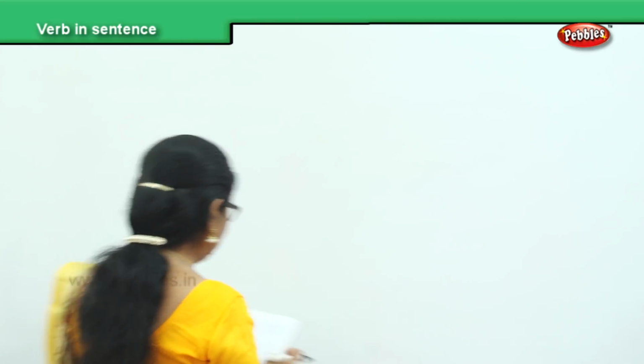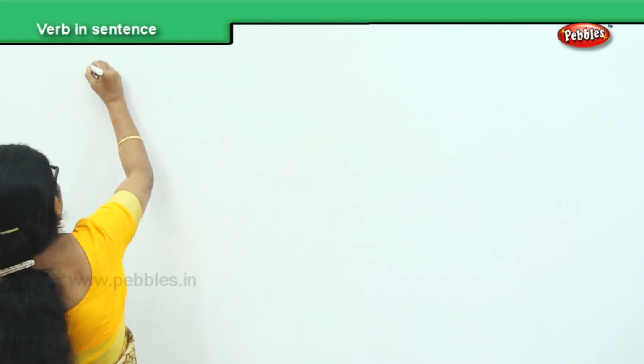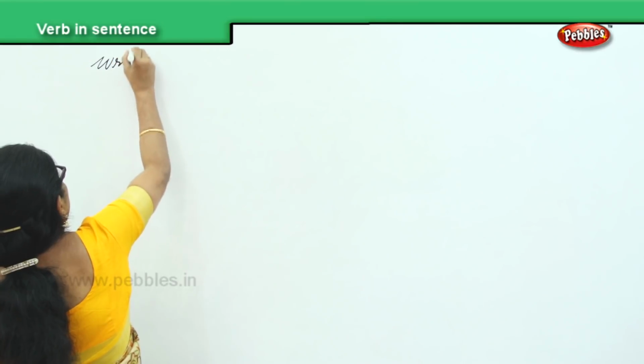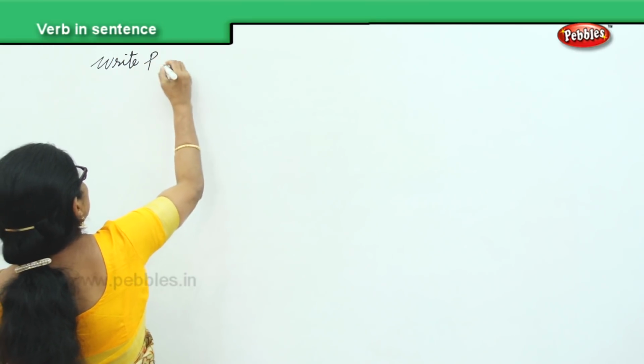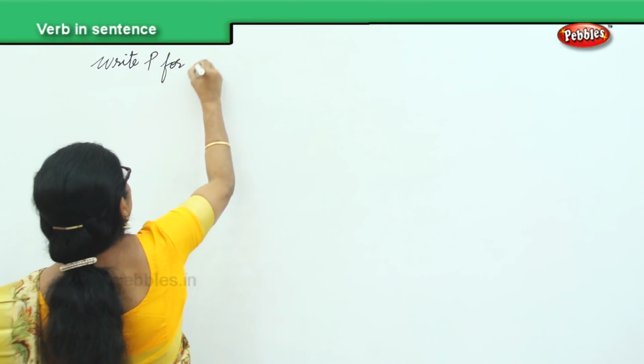We'll do a short exercise now to identify a sentence from a phrase. If it is a sentence, you write S. If it is a phrase, you write P, for this exercise that we'll be doing together.